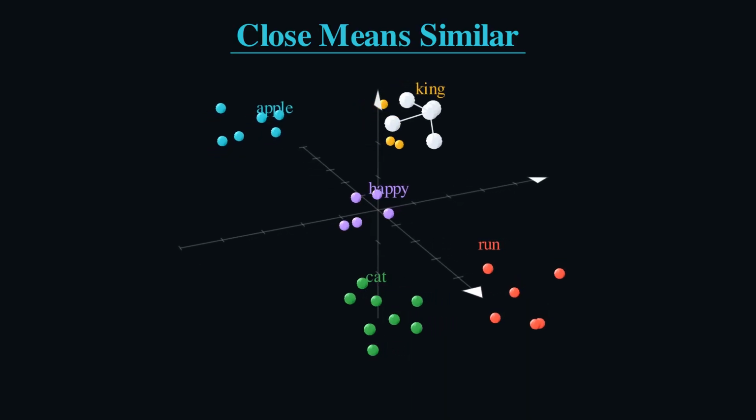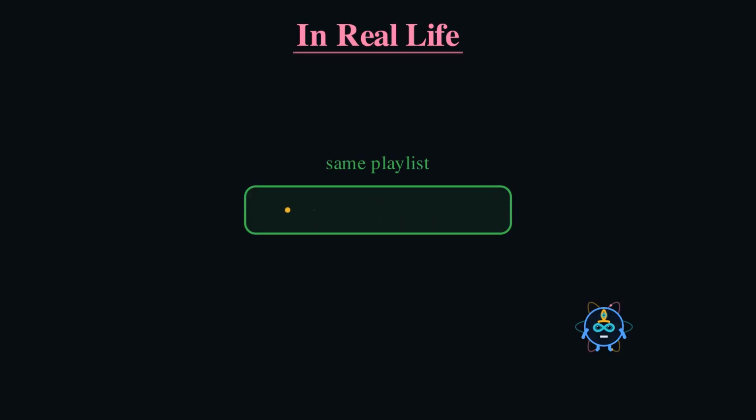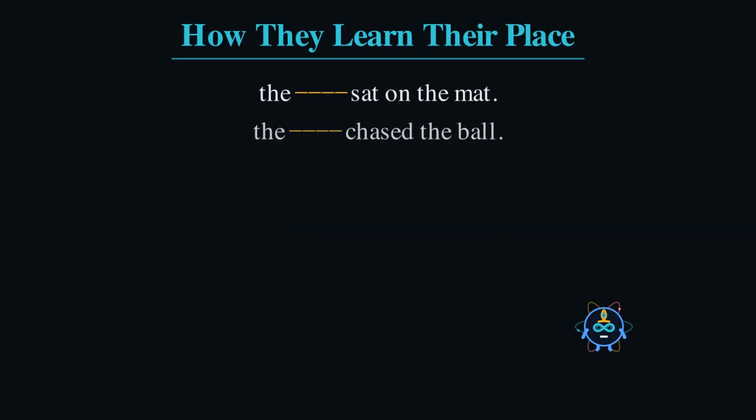Pick any word, and its nearest points are its closest matches in meaning. Two songs on the same playlist sit near each other. Close together means similar. That is the whole idea. But who decides where a word goes? No human does. Here is the trick.